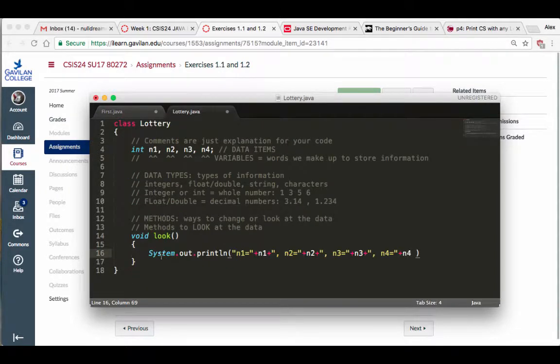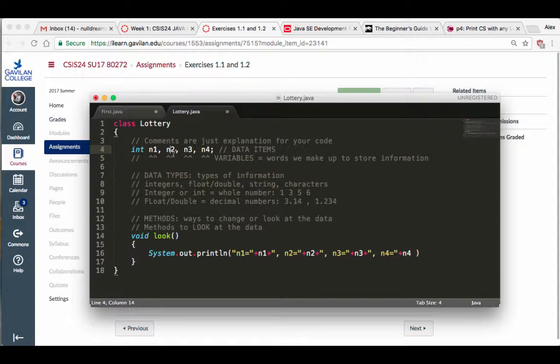Now we're going to use that to show some variables, right? We're going to show the variables. This is your variable. This is the label that's going to go next to the variable. Okay? By default, Java will initialize each of these data items equal to 0. If you don't tell it otherwise, they're all going to be zeros, hopefully.